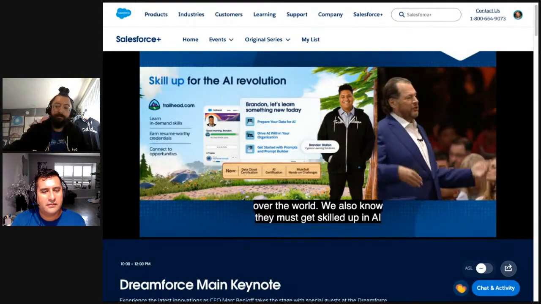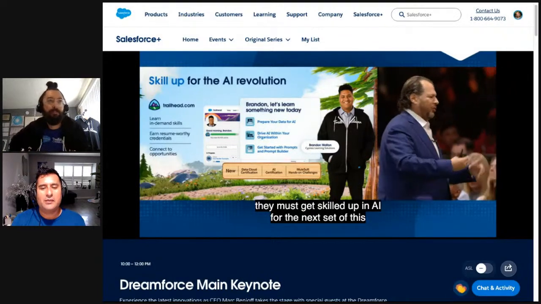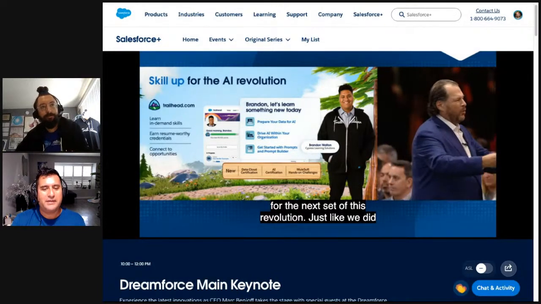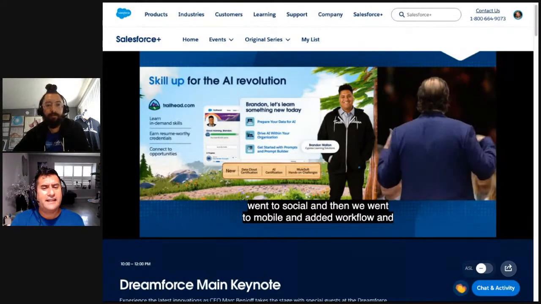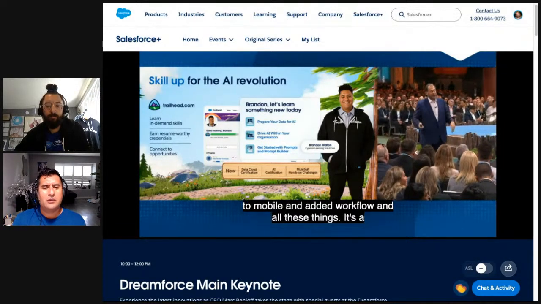Just like we did when we started cloud, and then we went to social, and then mobile, and we added workflow and all these things. So it's definitely skilling and reskilling, and costs a lot less than the traditional cert, which is really cool. It makes us stronger and better as trailblazers.